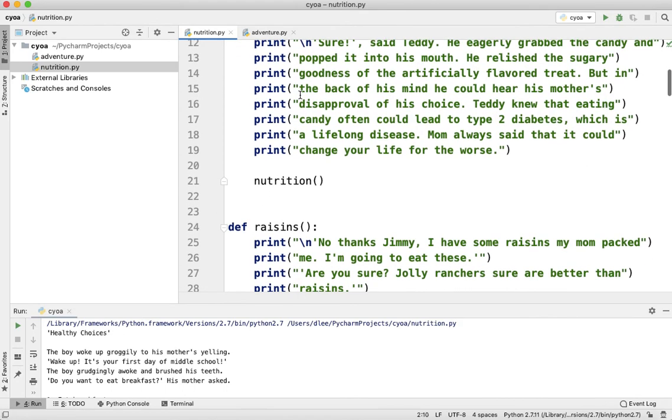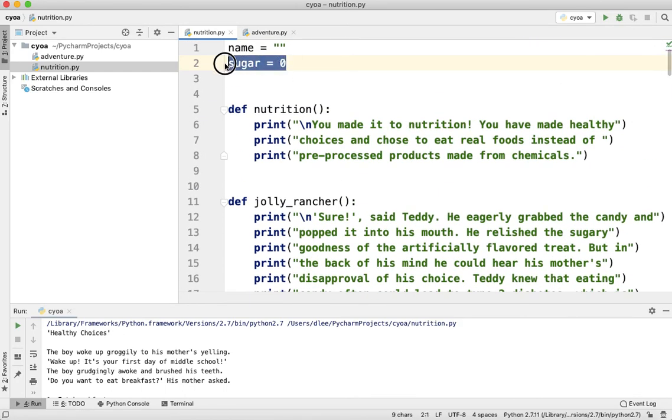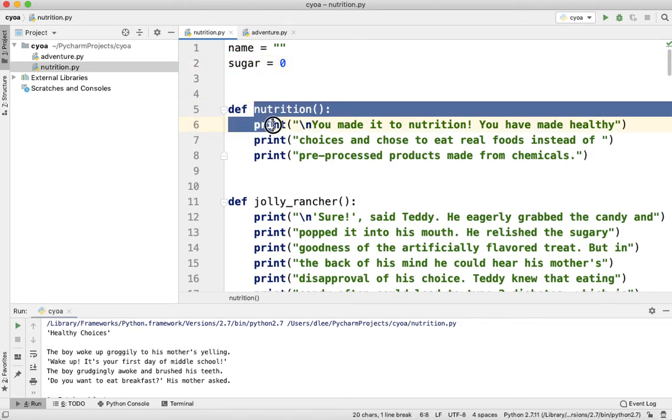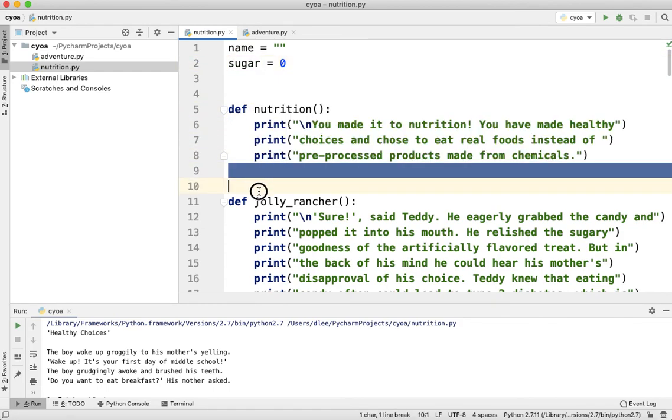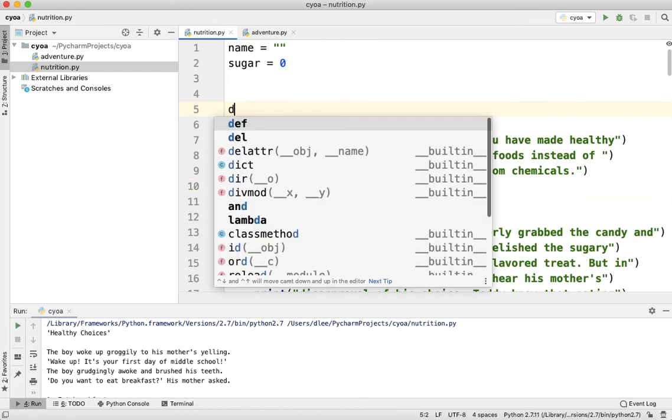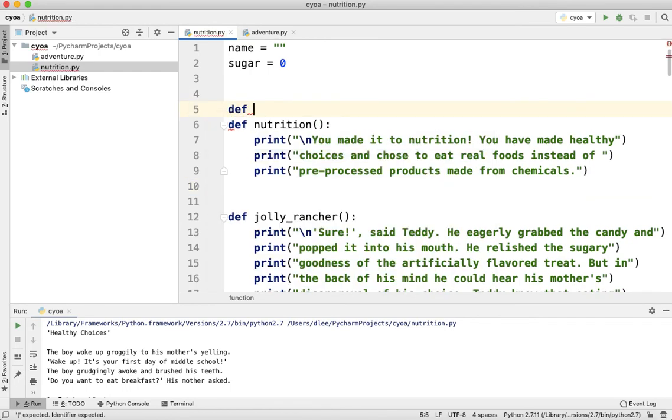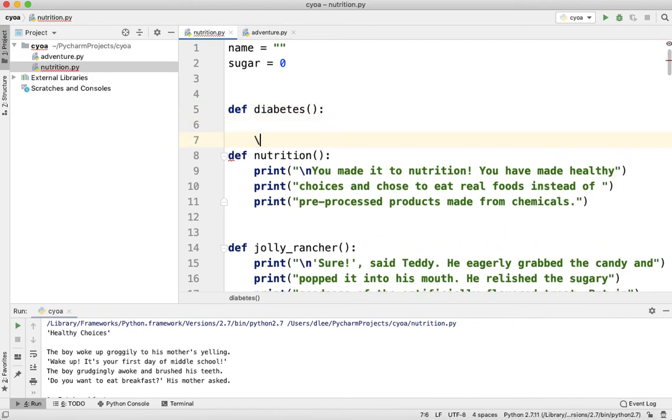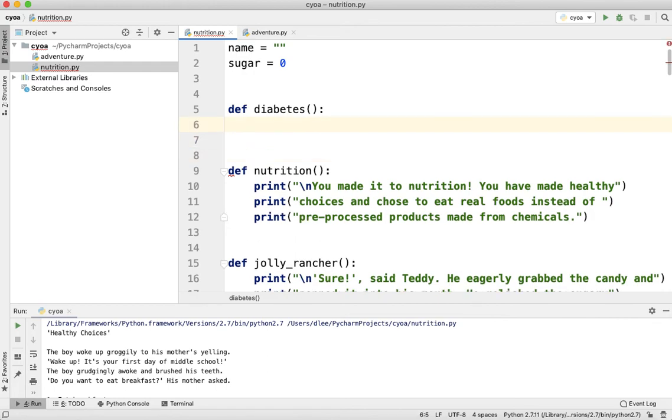And if his sugar level goes too high, then it's not going to print a good message. It's going to print a poor message, and it's going to look something like this. Let's see, what should I call it? Well, I guess I could just call it diabetes, because that is what was mentioned in the story as being a consequence of eating too much sugar. So let's go ahead and print something like, you have made some poor nutritional choices.